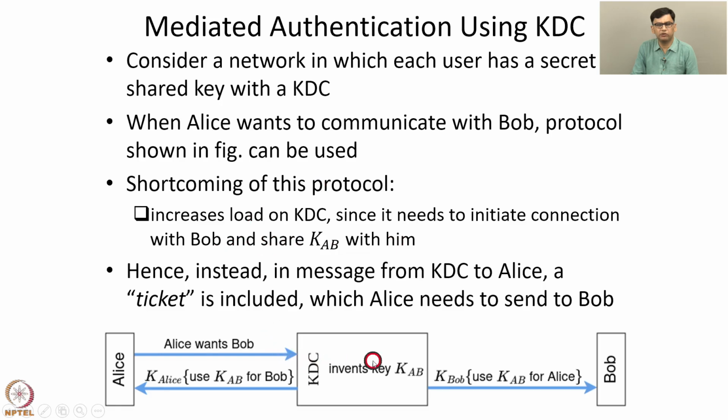So an alternative to this procedure is that in the message from the KDC to Alice, a ticket is included which Alice needs to send to Bob, and this ticket contains the key KAB encrypted using the secret key KBob. So instead of the KDC having to separately contact Bob, the KDC just provides a ticket to Alice, and then Alice can subsequently connect with Bob and share the ticket obtained from the KDC with Bob. The ticket will make known to Bob the secret key KAB, and subsequently Bob and Alice can securely communicate.